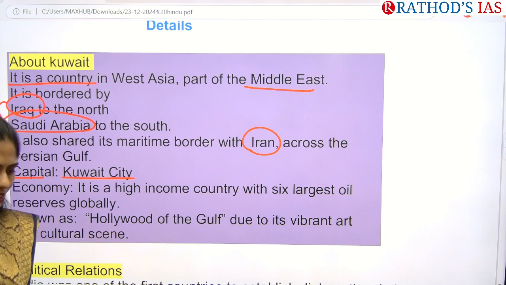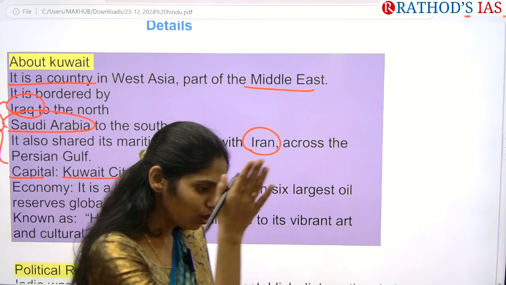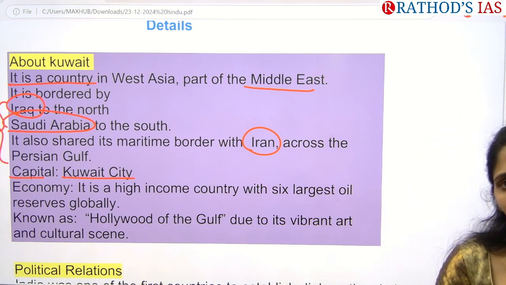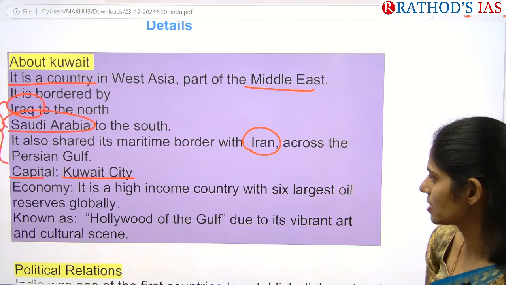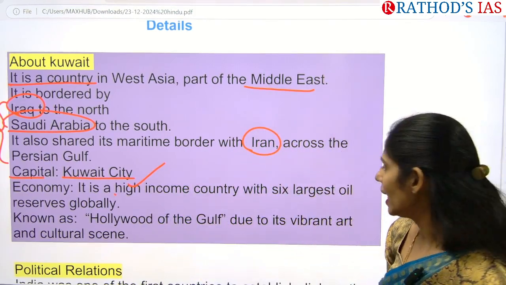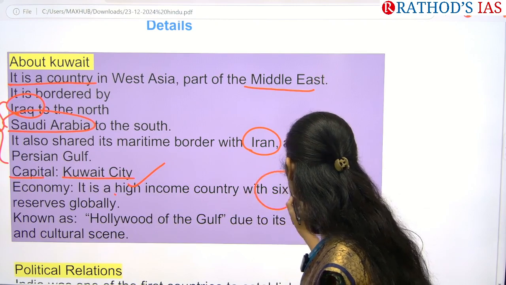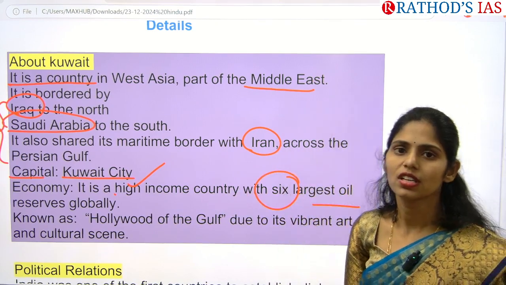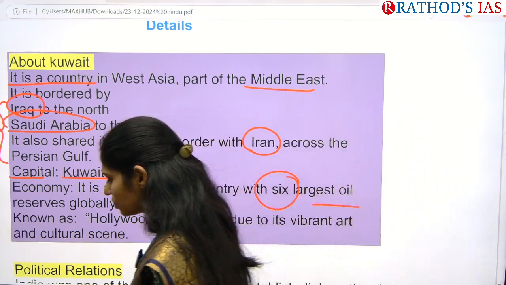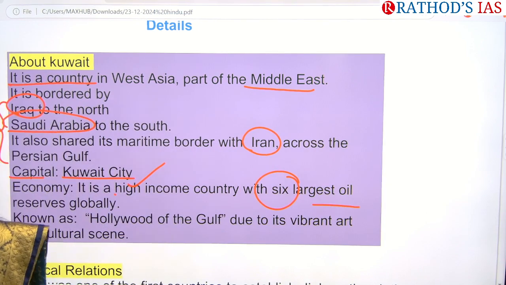One important thing to remember is that almost all of these West Asian countries are very rich in crude oil and natural gas. Kuwait has the sixth largest oil reserves globally, and if we have good relations with Kuwait, obviously we can get oil imports from Kuwait.